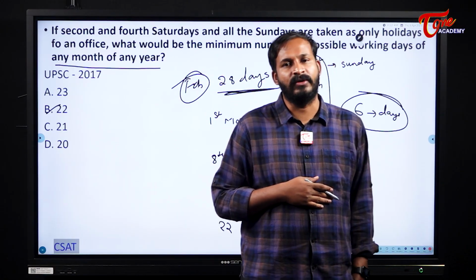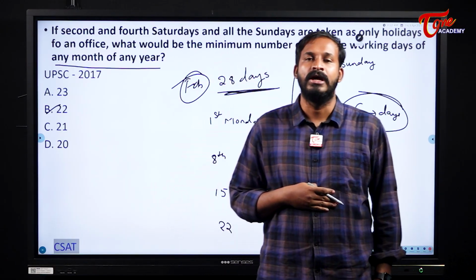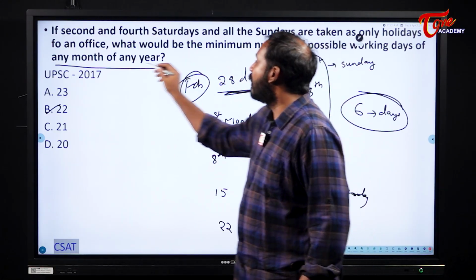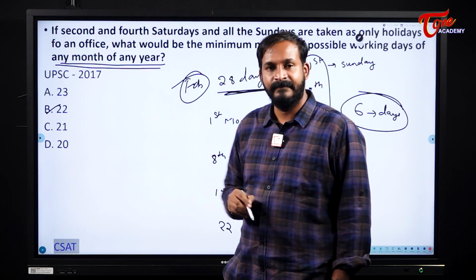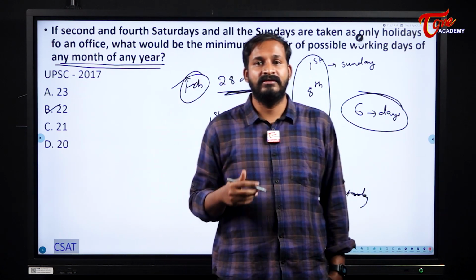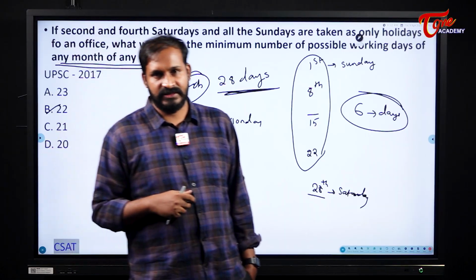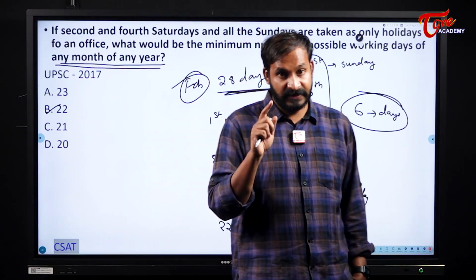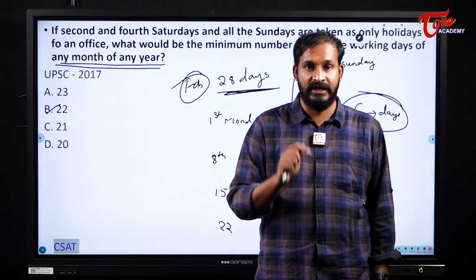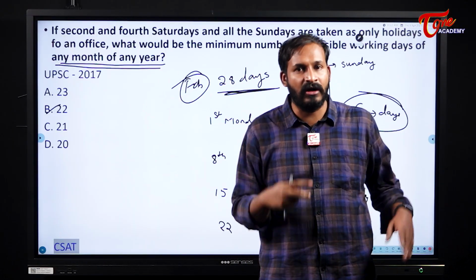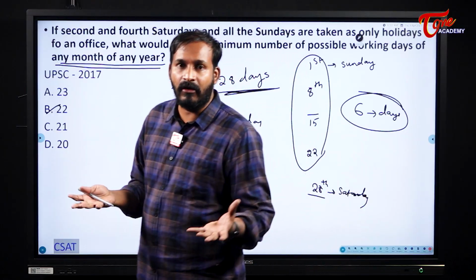See, students, a few may think that, sir, there is a possibility of 5 Sundays also. Yes, I know there is a possibility of getting 5 Sundays also. But what they are asking is the minimum number of possible working days of any month of any year. See, in the month of February, there is no chance of having 5 Sundays, especially if it is a normal year. Why? Because we should take into consideration any year, all the years. It should be satisfied for all the years.